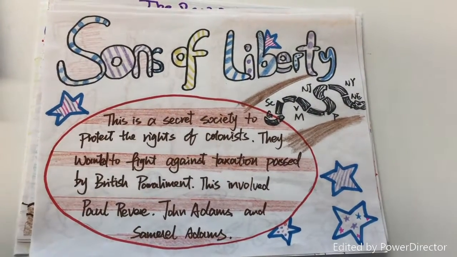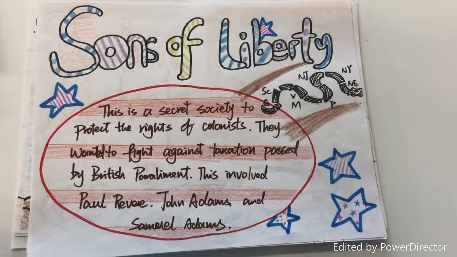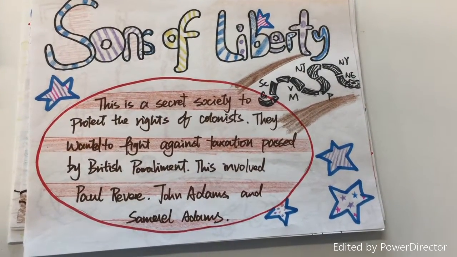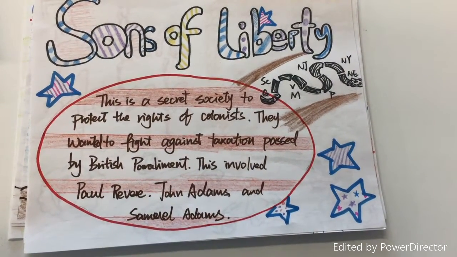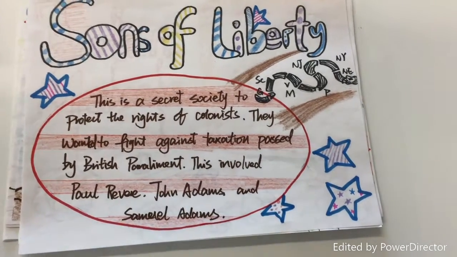The Sons of Liberty. This was a secret society to protect the rights of colonists. They wanted to fight against taxation passed by British Parliament. This involved Paul Revere, John Adams, and Samuel Adams.